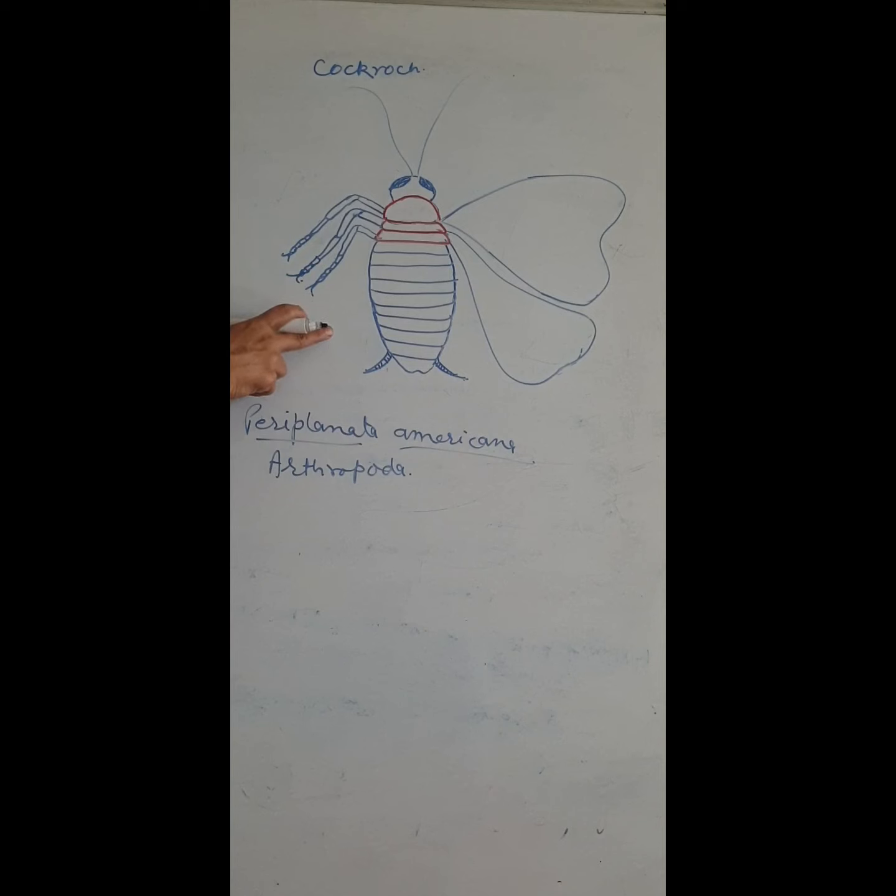So the cockroach is an omnivore. Omnivore, it can feed upon all types of substances. It can feed upon papers, organic matter, inorganic matter. So it feeds on all substances. So it has an omnivorous food habit.